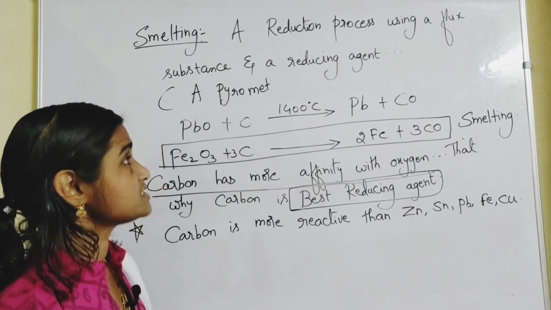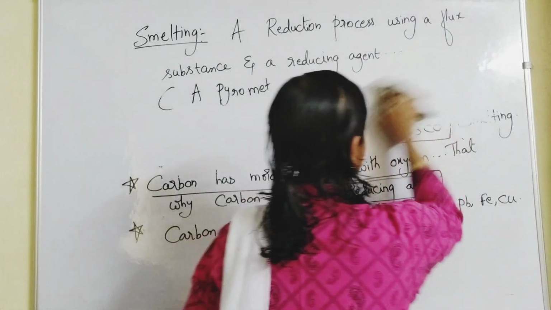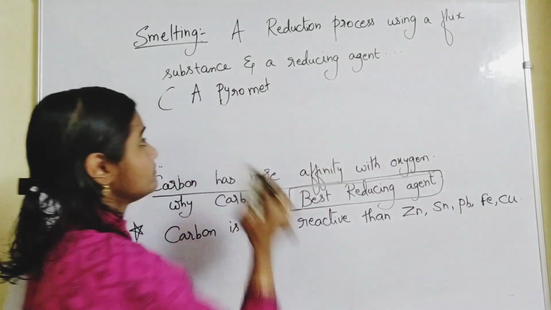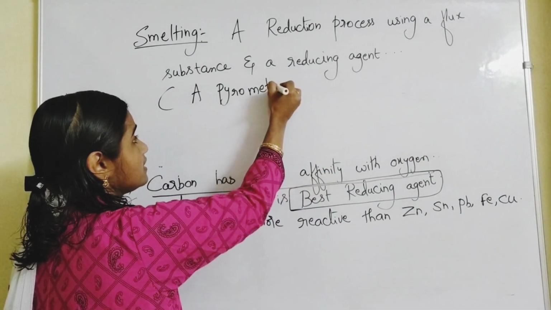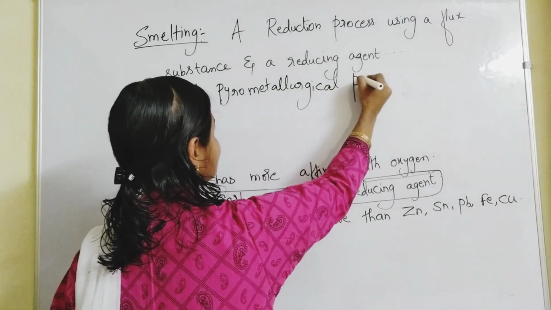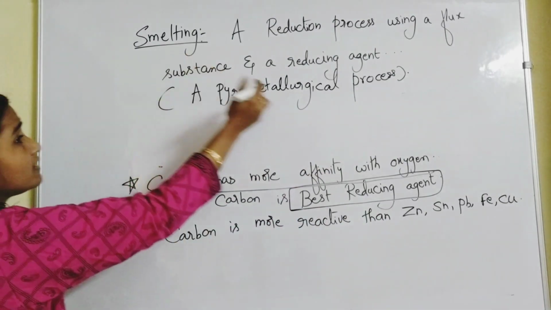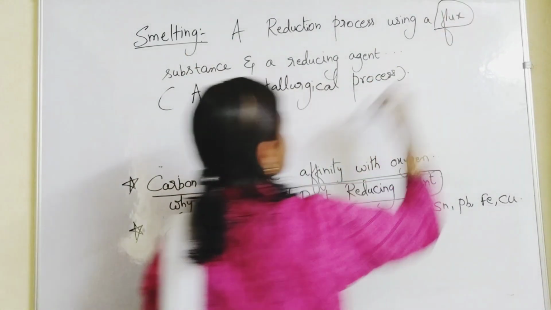So just recall those points. Please remember, smelting is also a pyrometallurgical process, and here you will use a flux substance also.